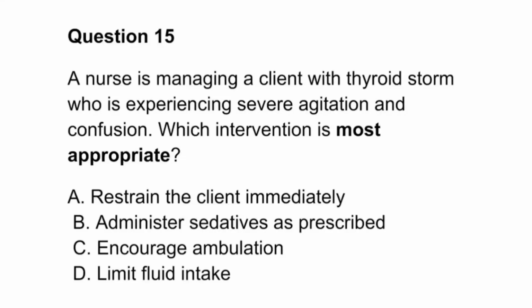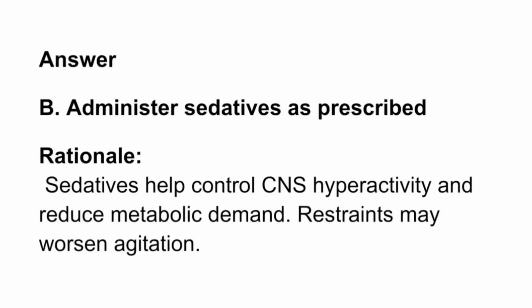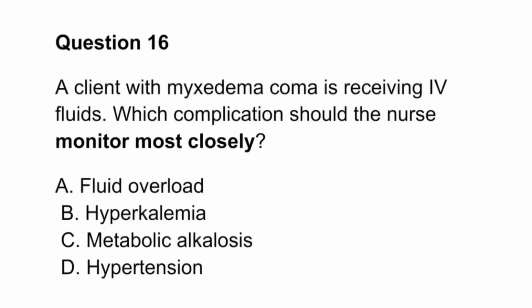Question 15. A nurse is managing a client with thyroid storm who is experiencing severe agitation and confusion. Which intervention is most appropriate? A. Restrain the client immediately. B. Administer sedatives as prescribed. C. Encourage ambulation. D. Limit fluid intake. Answer: B. Administer sedatives as prescribed. Rationale: Sedatives help control CNS hyperactivity and reduce metabolic demand. Restraints may worsen agitation.